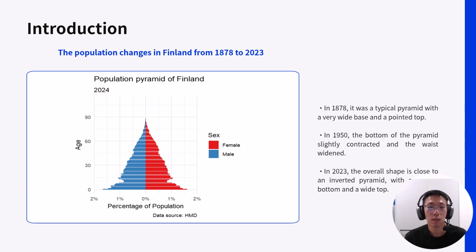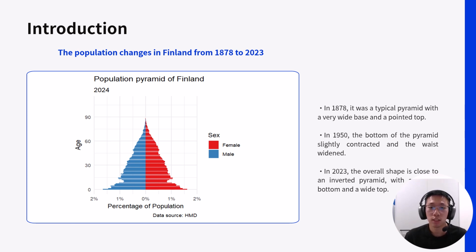mortality. By the 1950s, the pyramid transitioned to a more uniform shape as mortality declined but fertility remained relatively high. In 2023, the structure has inverted with a narrow base and a significantly larger elderly population, showing the profound effects of sustained low fertility and increased life expectancy.